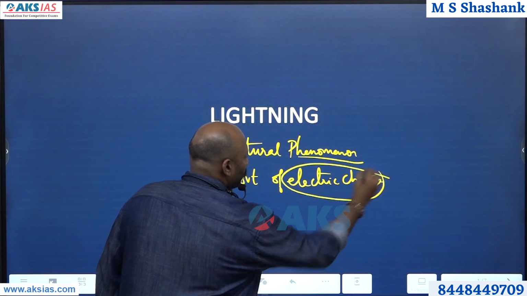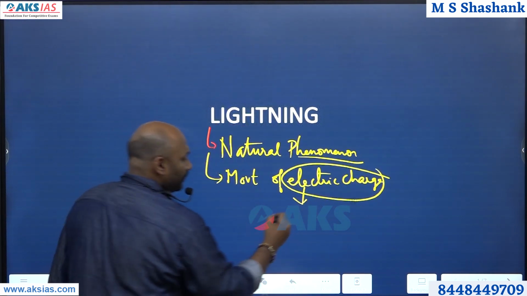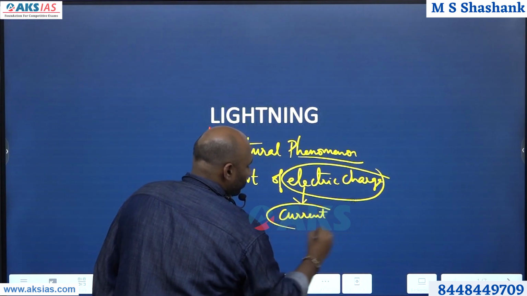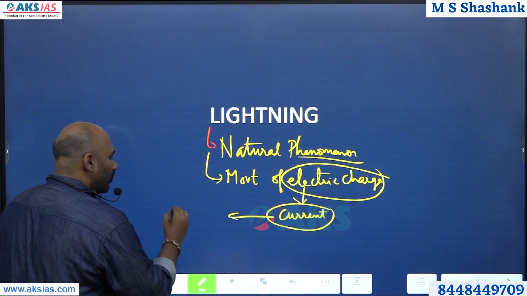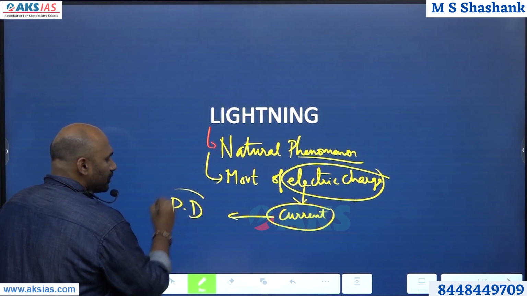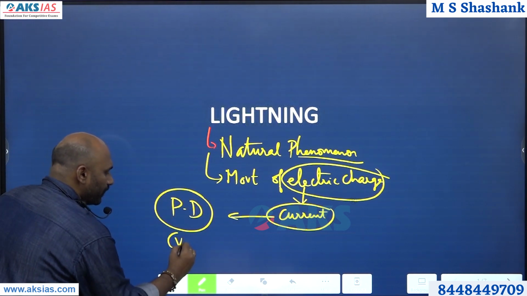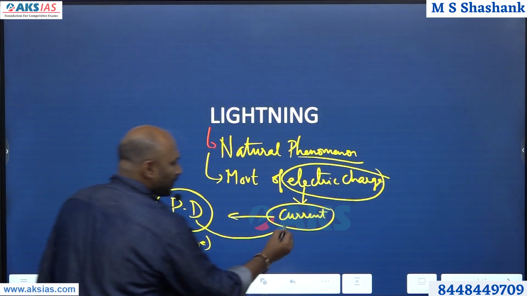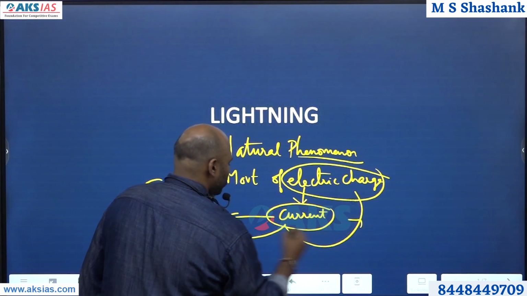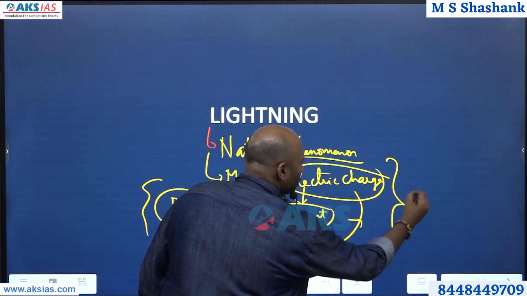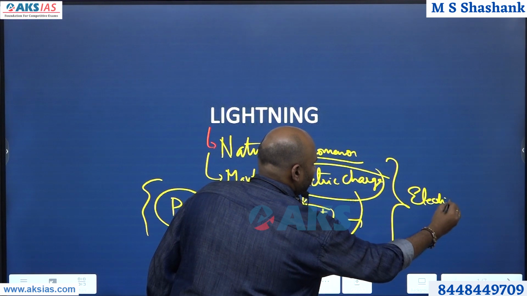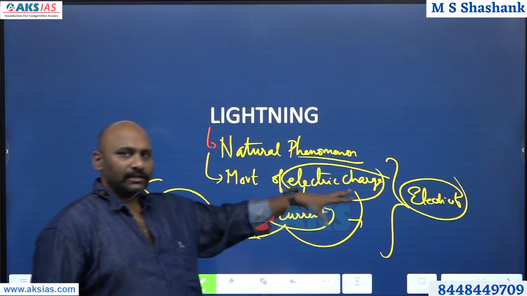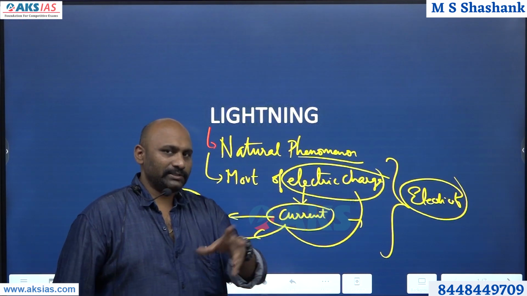Whenever there is charge movement, we call it current fundamentally. This current comes because there is something called potential difference. It's also called voltage. So fundamentally these three factors, potential difference, current, and electric charge, are all linked. All this fundamentally leads to electricity. The link between all these things is what we are going to discuss with respect to lightning. That is what this whole session is about.